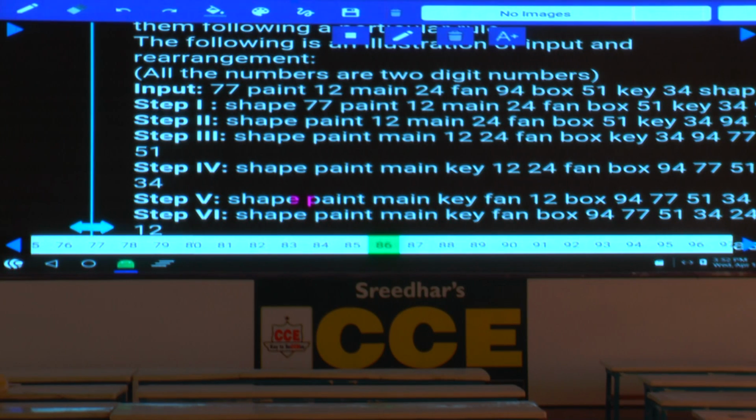Then tell me how many elements are there in the input? There are 12 elements. The 6th step is the final output, isn't it? 1, 2, 3, 4, 5, 6, 12 elements. And 6 steps are there, which implies that in each step exactly 2 elements are being arranged.